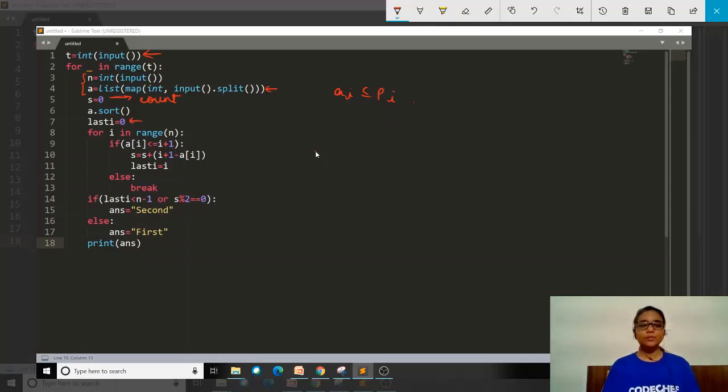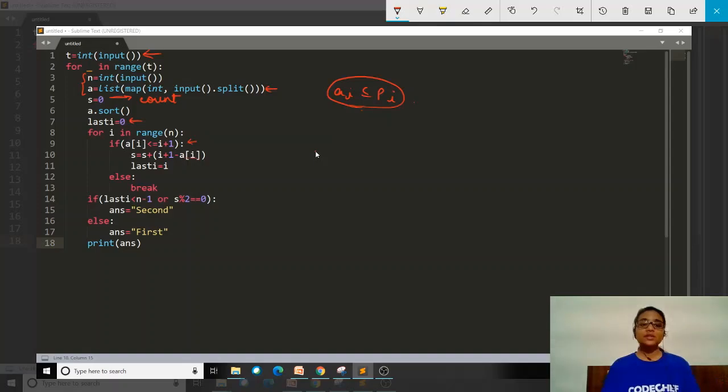Now we are running a loop for i in range up to n. This loop is there for going to each element of the sequence. Then we will simply check if a of i is less than or equal to i plus 1. That is what we need, right? This is the condition we need in order to not violate the particular condition. If it is true, that means we have not violated it, then we will add i plus 1 minus a_i, like we were doing when we were counting the number of moves.